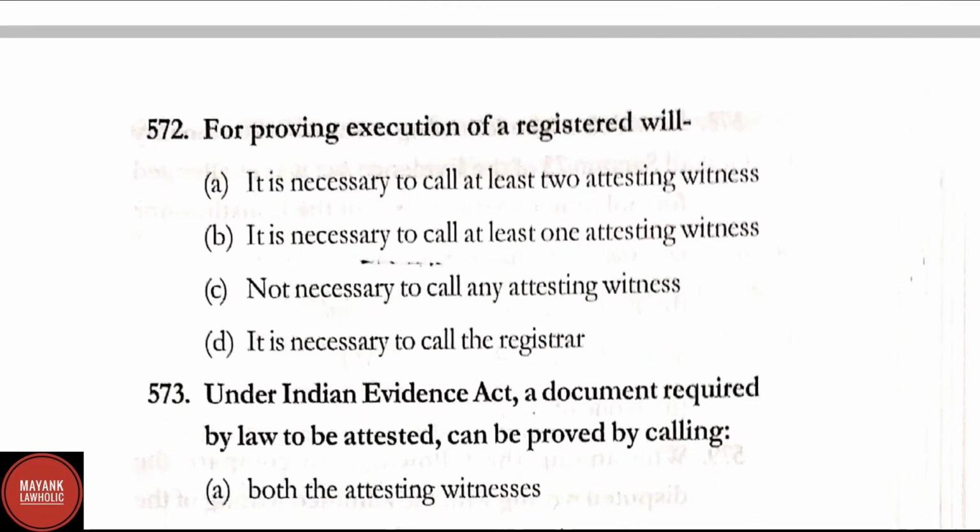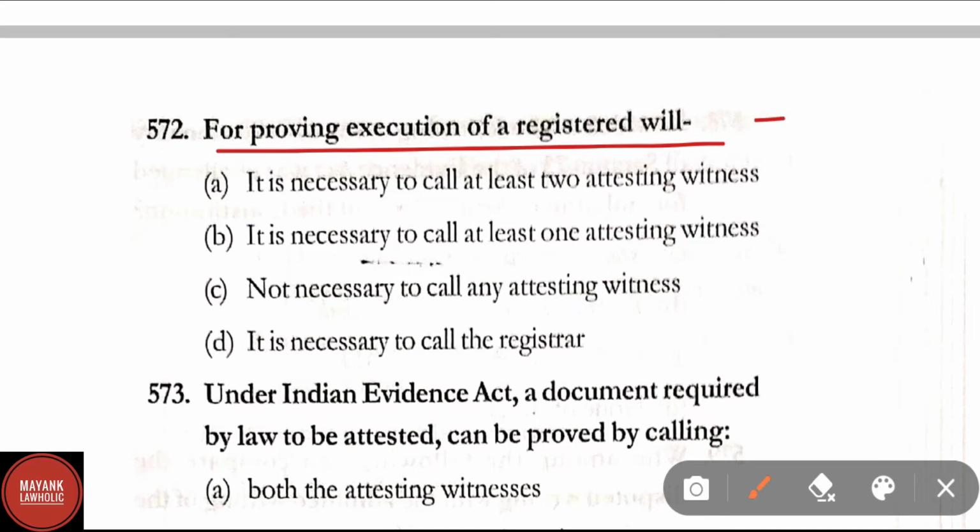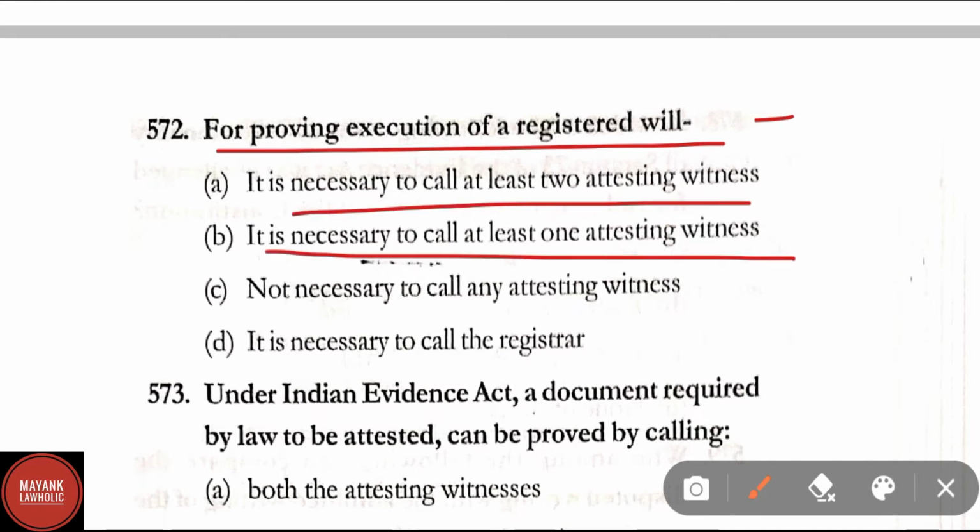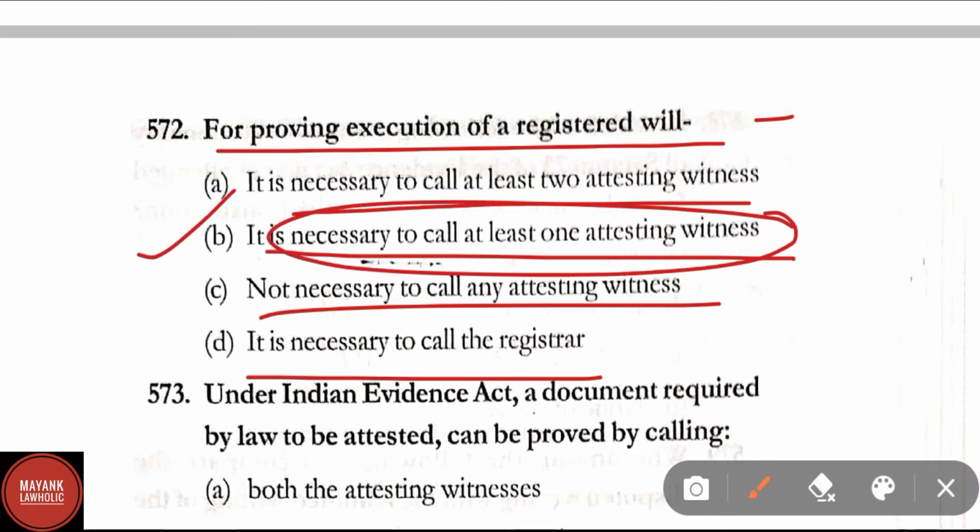Question number 572. For proving execution of a registered will, it is necessary to call at least 2 attesting witnesses. It is necessary to call at least 1 attesting witness. Not necessary to call any attesting witness. It is necessary to call the registrar. Here the correct answer is option B. It is necessary to call at least 1 attesting witness.